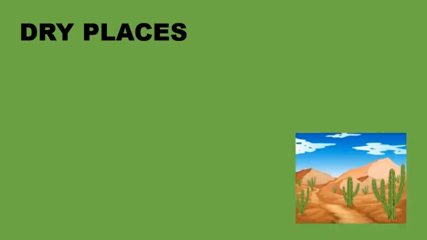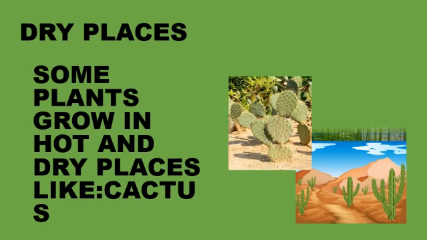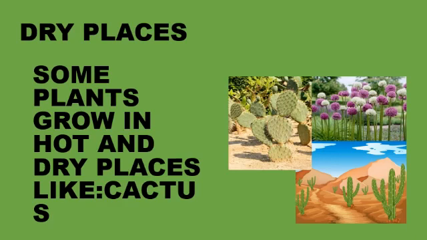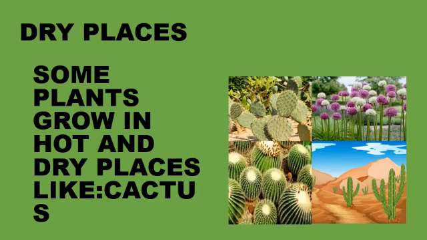Let's start dry places. In this slide, we will discuss those plants that can grow in dry places. Here you can see different types of plants that can grow in dry places. Some plants grow in hot and dry places like cactus. Here are different types of plants that can grow in hot and dry places, like in the desert.